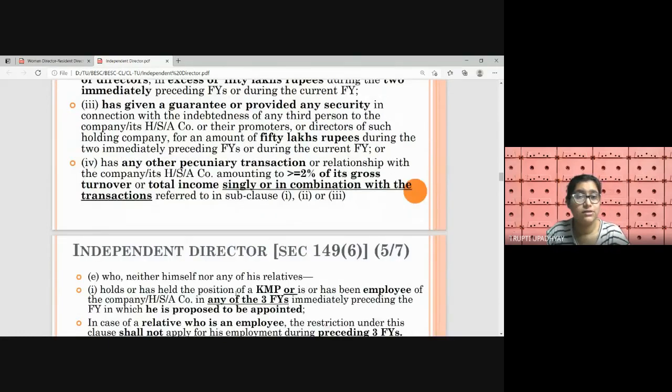Or the relative is not indebted and has not taken any loan or any other kind of indebtedness from the company or HSA or promoter or director, but he has given a guarantee or provided security in connection with the indebtedness of a third person who is indebted to the company or promoter or director or HSA, and that amount of loan or indebtedness is more than 50 lakh rupees during the two immediately preceding financial years or the current financial year.